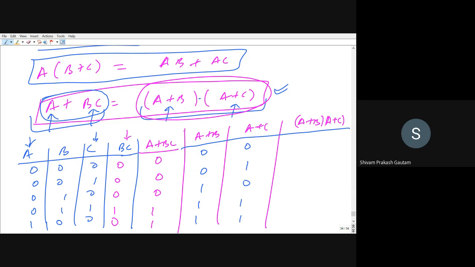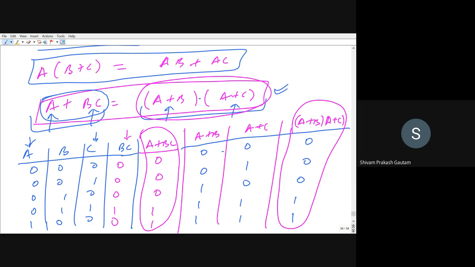Now we want to multiply A plus B and A plus C. So 0 into 0 will be 0, 0 into 1 will be 0, 0 into 1 will be 0 again, 1 into 1 will be 1, 1 into 1 will be 1. Now you can match the two columns, that is A plus BC, the output of this and this output, both are same. Similarly, you can expand this table. Is it okay?